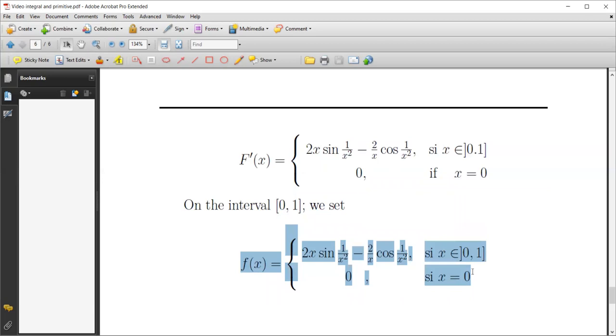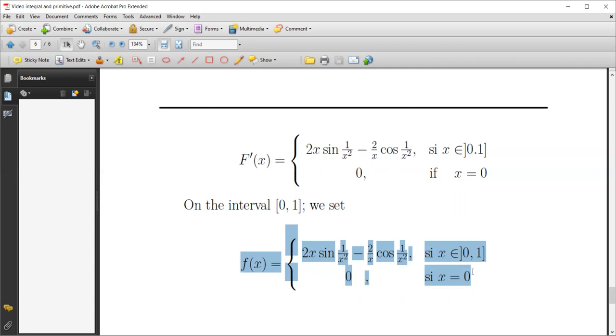And secondly, the infimum over all the upper Riemann sums, taken over all the partitions, must be equal to the supremum over all the lower Riemann sums.